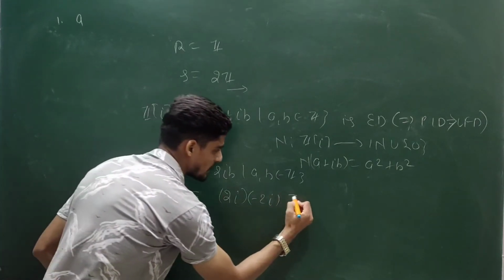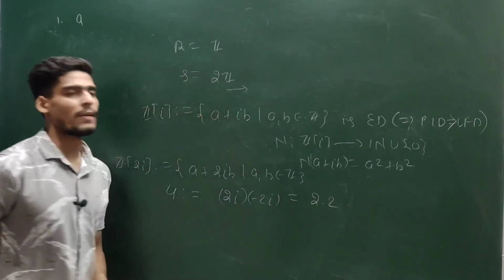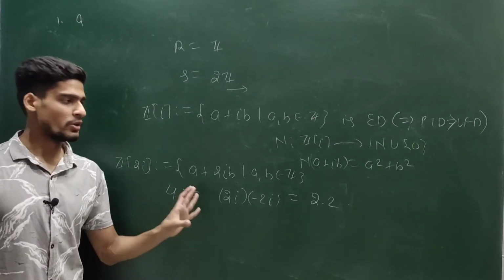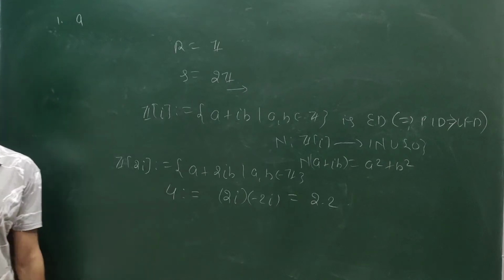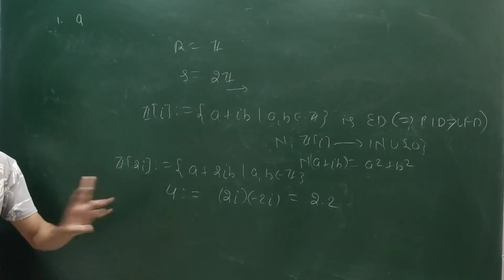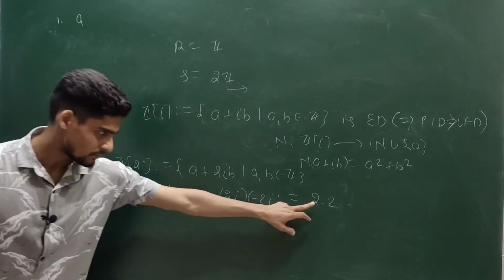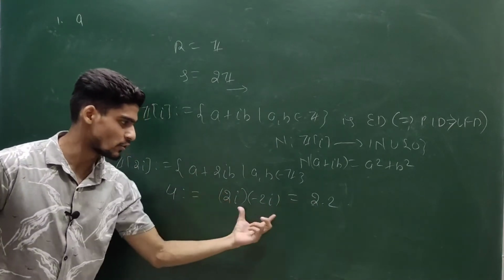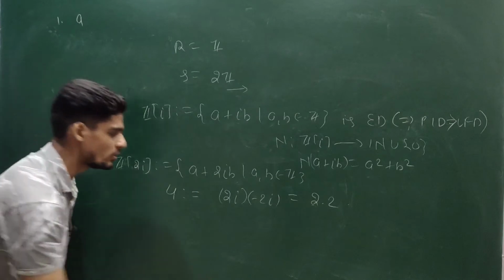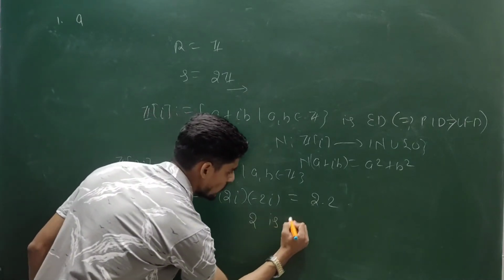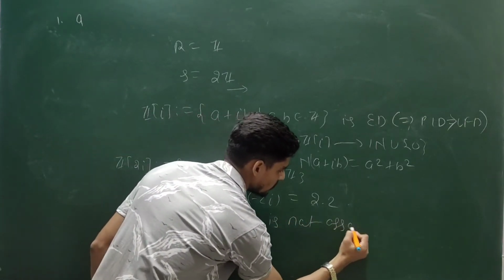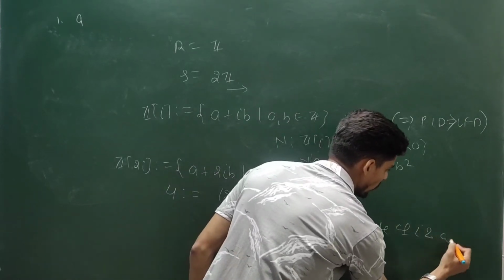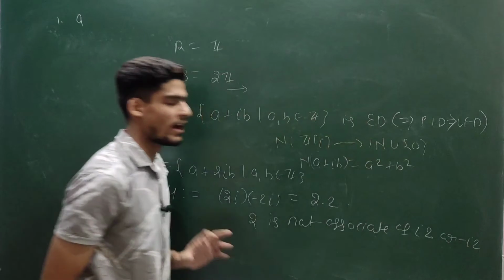This also can be expressed as 2 into 2. If you apply the definition of a unique factorization domain, any non-zero non-unit element can be expressed as a finite product of irreducible elements. And if there are two representations, then each element here should be an associate of some element there. But you can see this 2 is not an associate of 2i or -2i. Why is this?